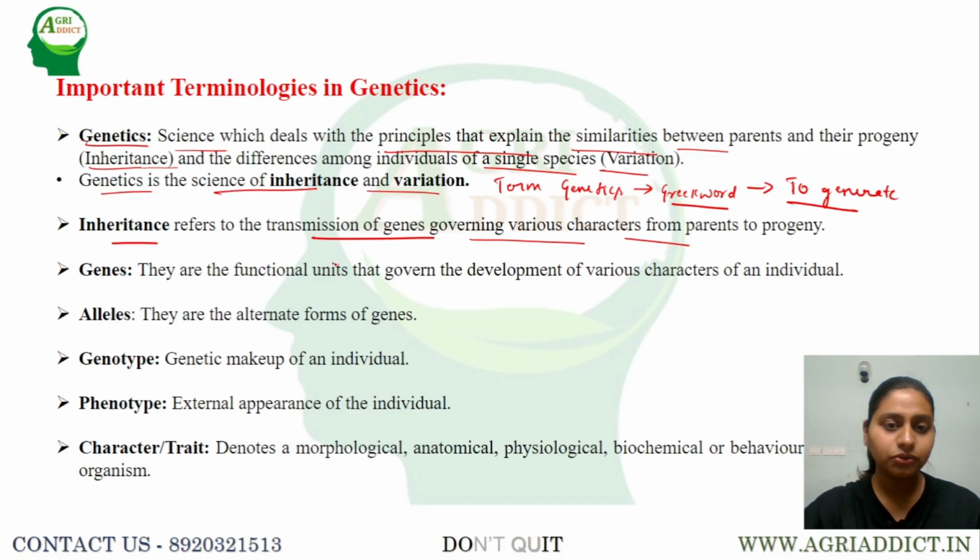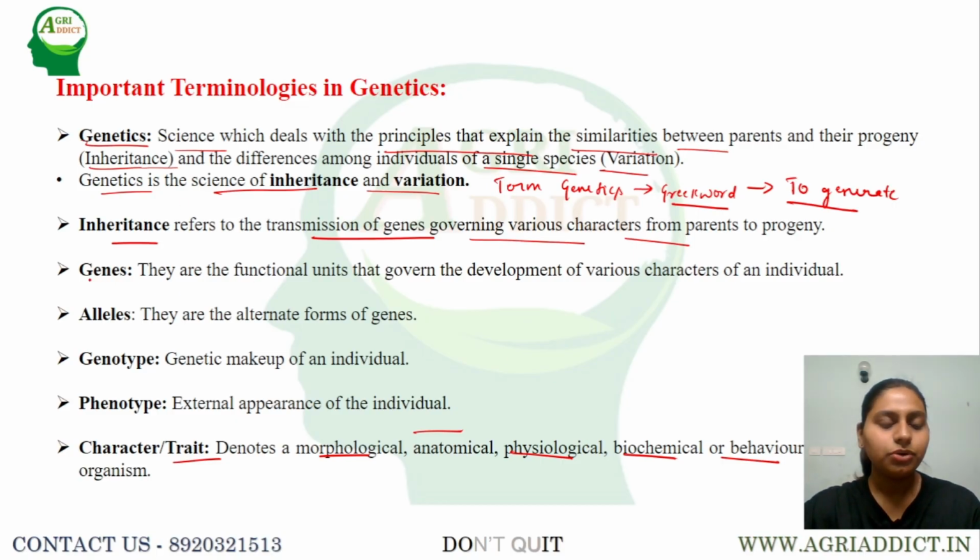What is a character or trait? A character or trait is a feature which can be morphological, anatomical, physiological, biochemical or behavioral in an organism. It can be any of the features, related to morphology or anatomy or physiology. That is called a character, or it is also called a trait.